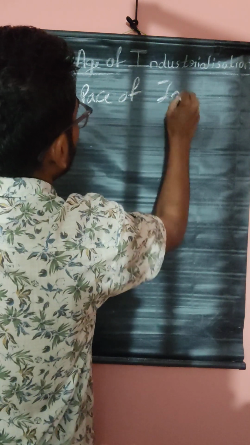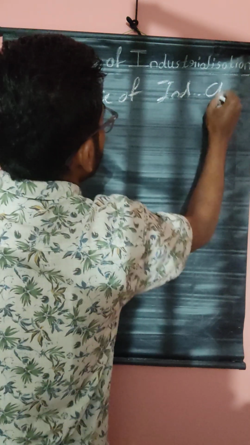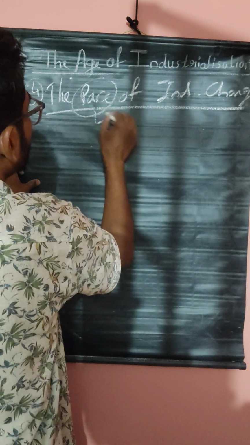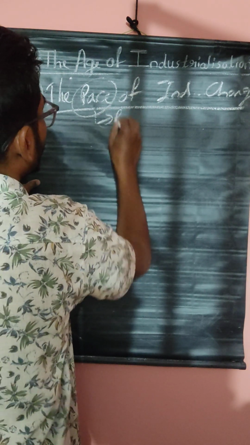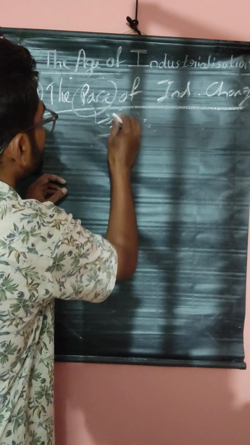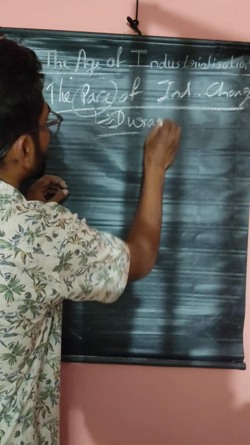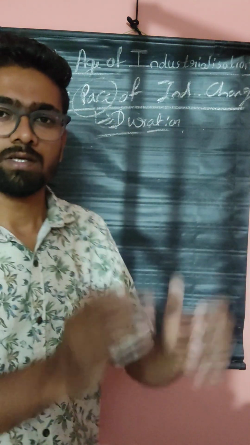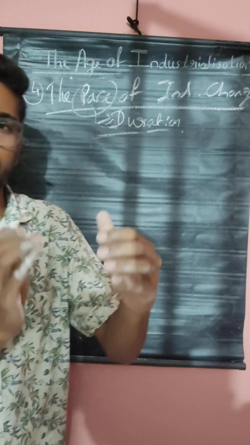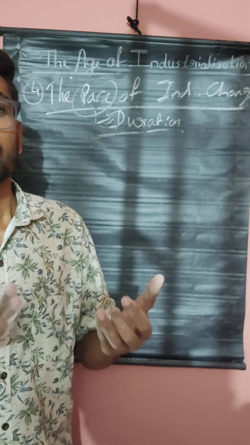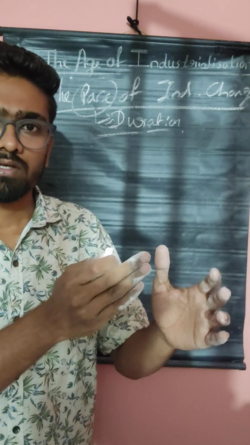The pace of industrial change. Pace means some phase, some duration. The duration of industrial change, the pace, is the period when the industries started growing, and that duration is called the pace of industrial change.